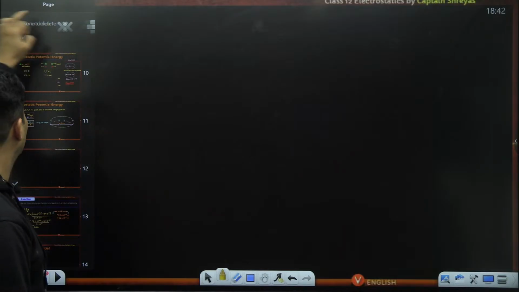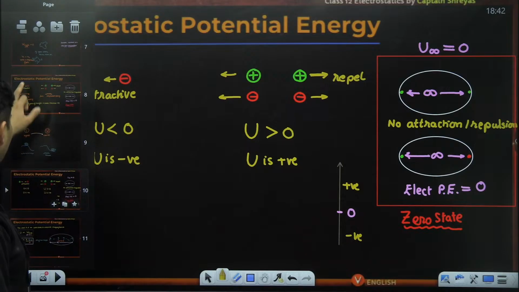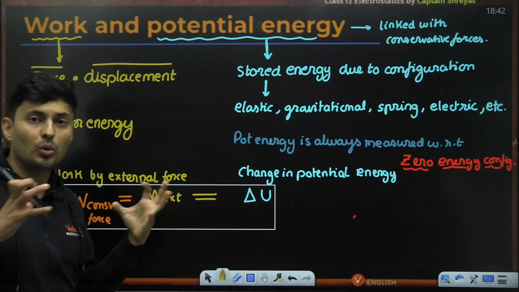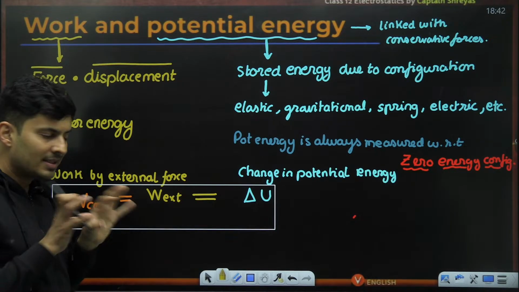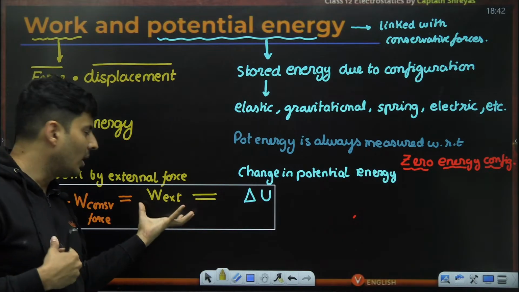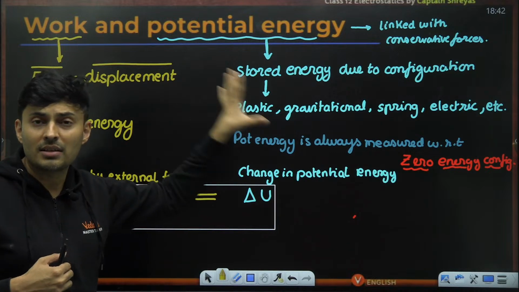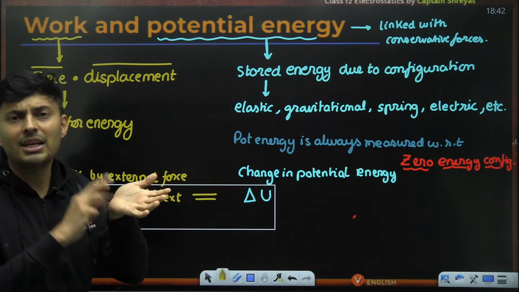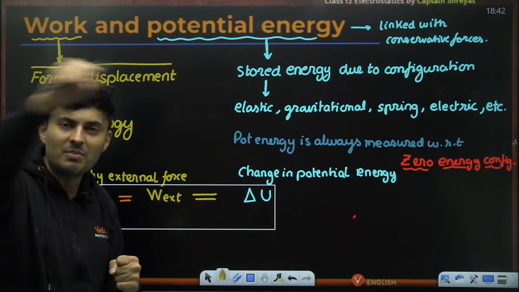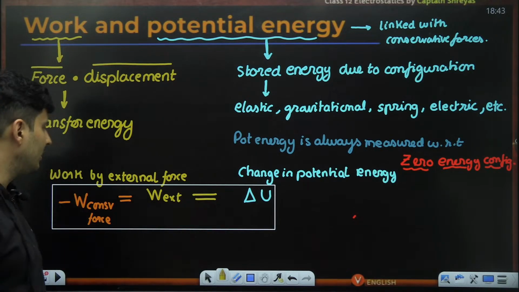Yes, sir. Understood how to calculate the electrical potential energy. So, a quick recap of what we have done till now. We have said that potential energy is the stored form of energy, and this energy can be stored by some person doing some work externally. If I do 100 joules of work, all that energy will get stored. And this energy is only associated with conservative forces like electric, gravitational, etc. Conservative forces basically try to conserve the energy. And if you bring it back to the same place, the total work done is zero. Not individual work, total work done is zero.